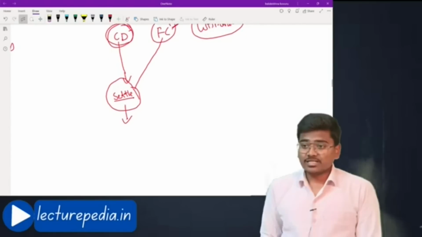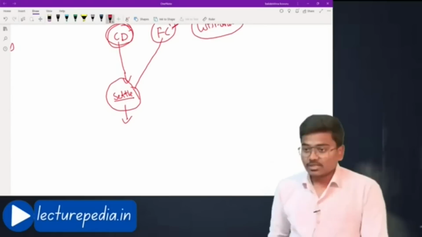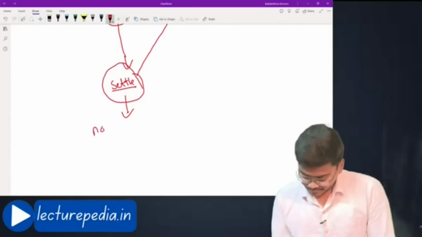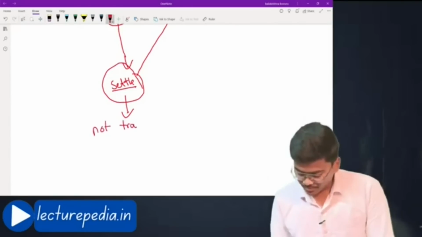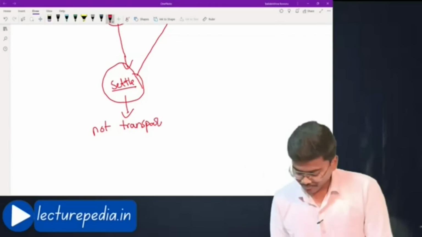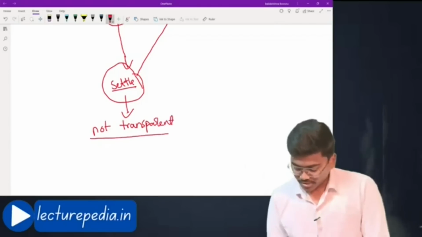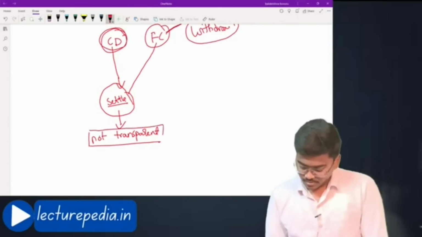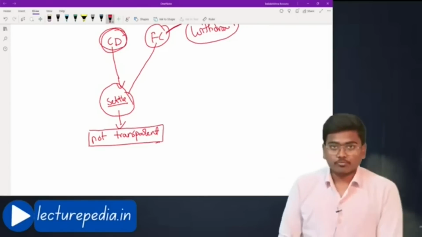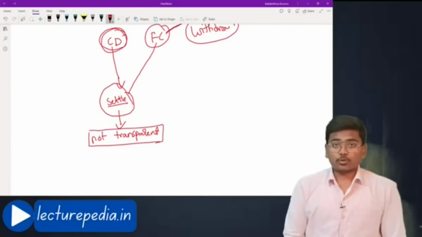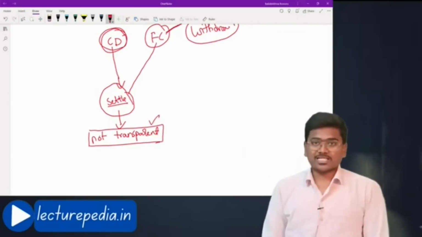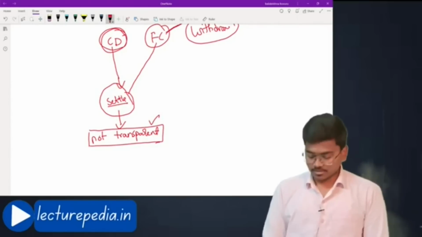This settlement is not transparent. They used to reach some settlement, but it is not known to anybody. What type of settlement they have arrived at is not known to anyone. It was not transparent. Thereby, to deal with this,